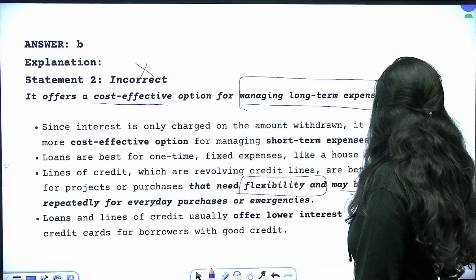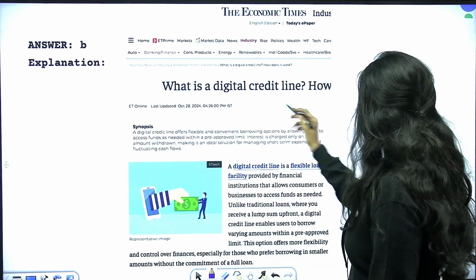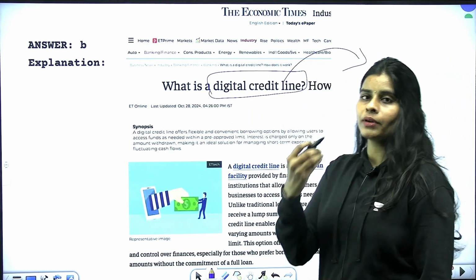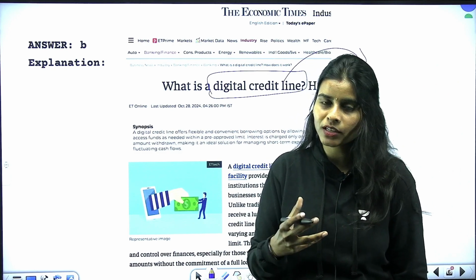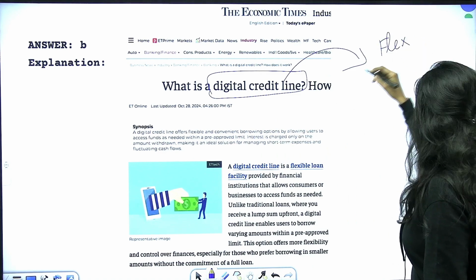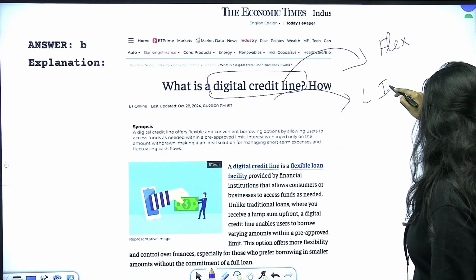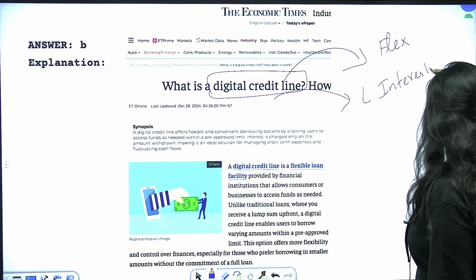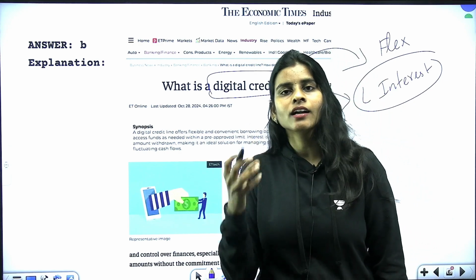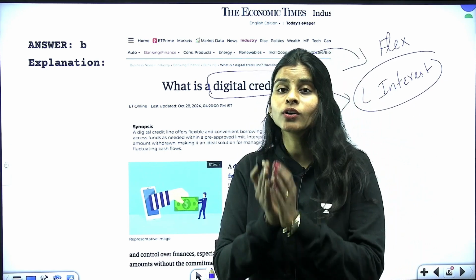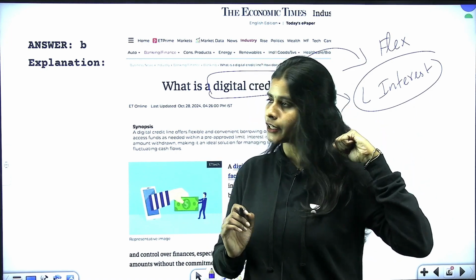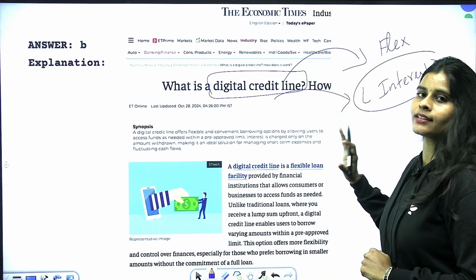So what you have to remember about this digital credit line is that it is going to help you with meeting your immediate and short-term expenses, and it is going to offer you flexibility. It will have lower interest rates when compared to the normal loans that you take, and it will ask you to pay the interest only for the amount of money that you have withdrawn, not for the total sum which was granted to you. So this is all about the digital credit line that you have to know.